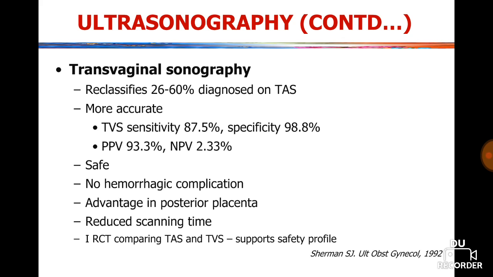I told you earlier the disadvantages of transabdominal sonography in case of posterior placenta previa. So in case of posterior placenta previa, we prefer transvaginal sonography, and there is reduced scanning time.